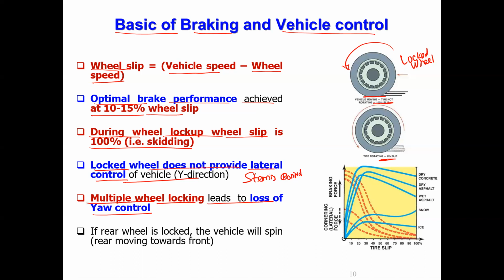If multiple wheels get locked, the vehicle can start rotating horizontally. That is called loss of yaw control. If the rear wheels alone get locked, then the vehicle can spin.